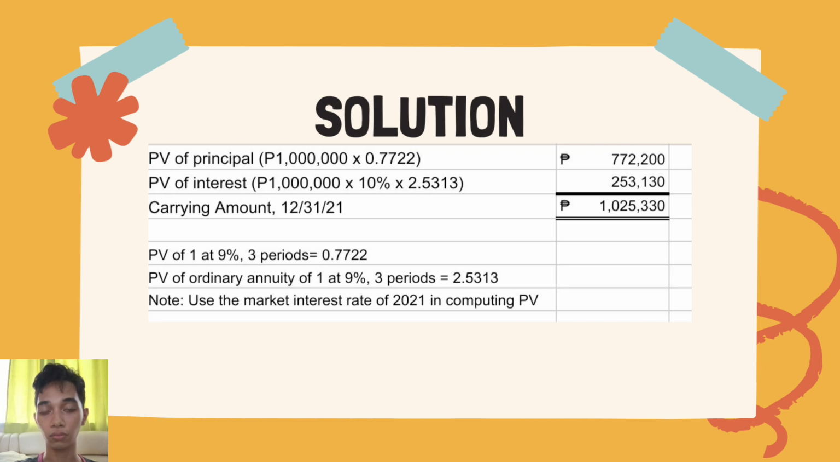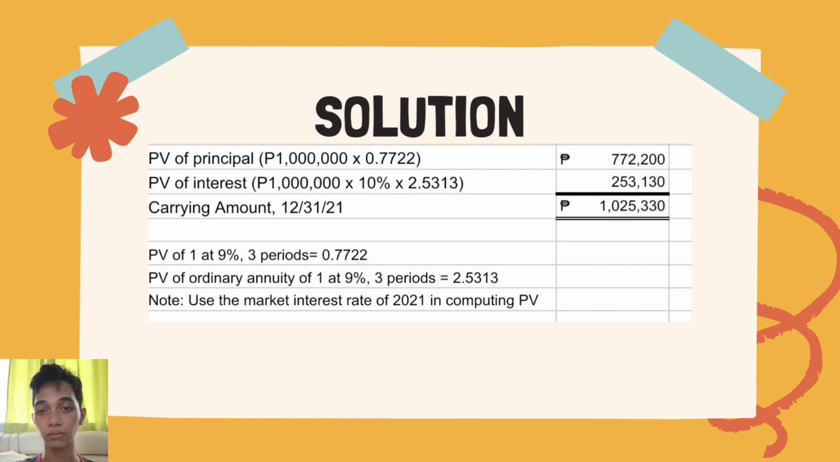So that's 1 million because we already sold the other million on July 31. So we only have 1 million left worth of investment in bonds. So that's 1 million times 0.7722 will get us 772,200. Then as for the interest, 1 million times the annual interest rate of the investment in bonds, which is 10%, is equal to 100,000 times the PV of ordinary annuity, which is 2.5313. Then we'll get us